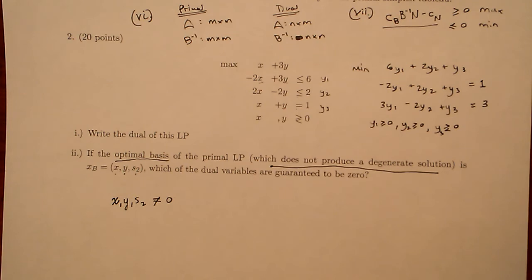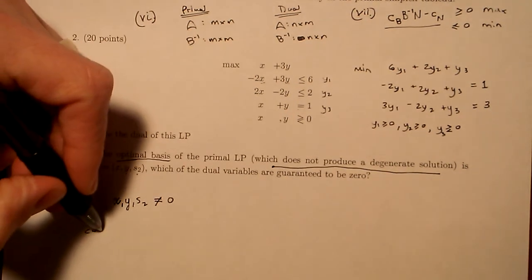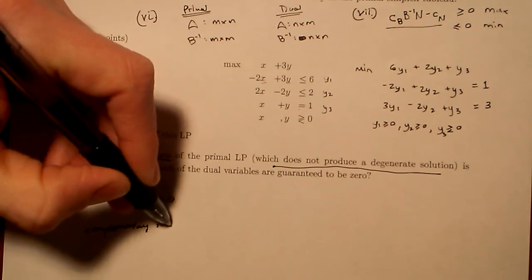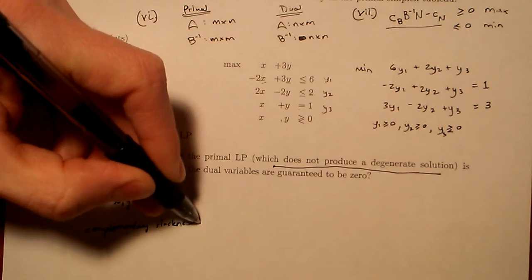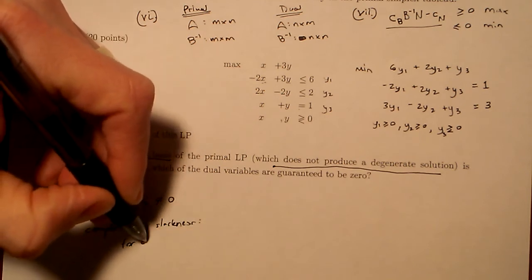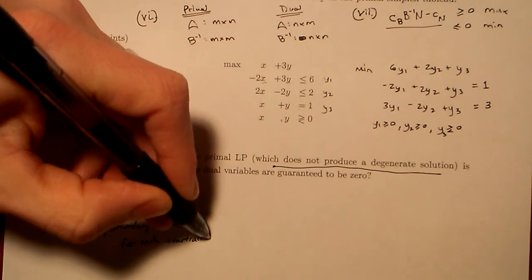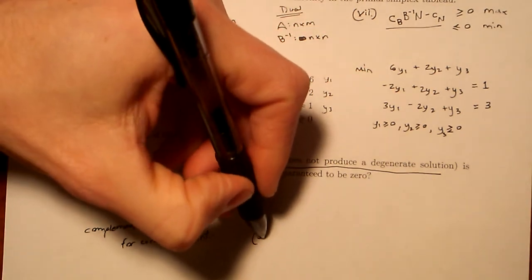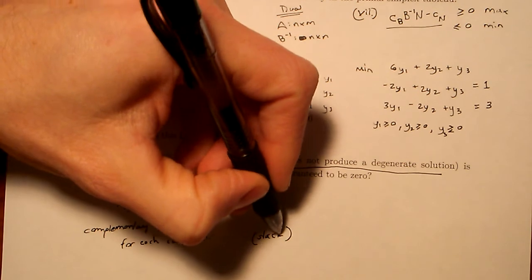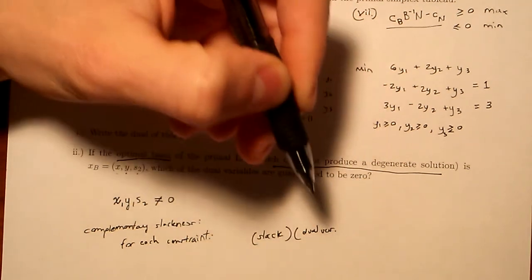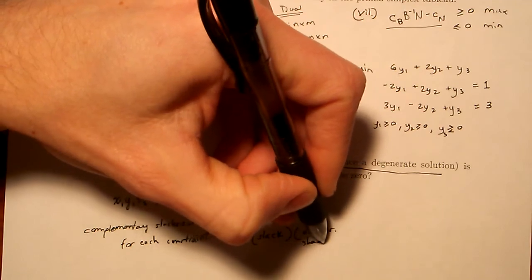And then the other part of this problem was to use your knowledge of complementary slackness. Complementary slackness said for each constraint, the slack in the constraint times the associated dual variable, or the shadow price.